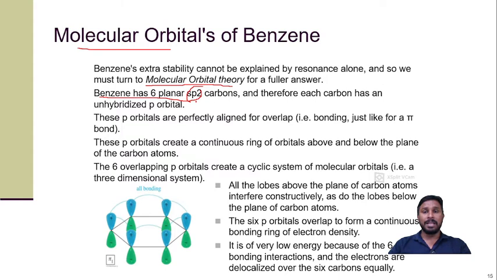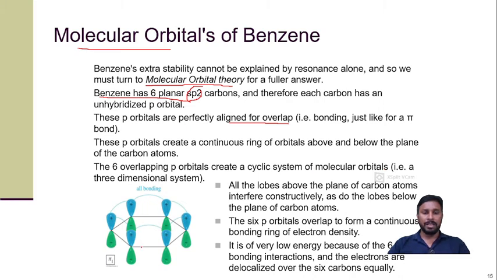That's why one unused, unhybridized p orbital remains with each of the 6 carbons. These p orbitals are perfectly aligned for overlap. The 6 p orbitals, which are not involved in the hybridization, overlap and create a continuous ring of orbitals above and below the plane of the carbon atoms. The 6 overlapping p orbitals create a cyclic system of molecular orbitals.